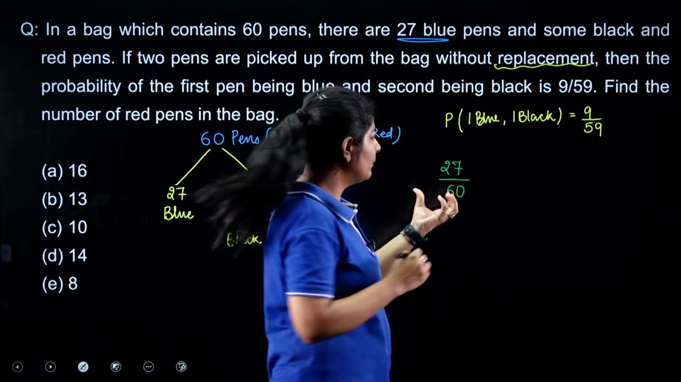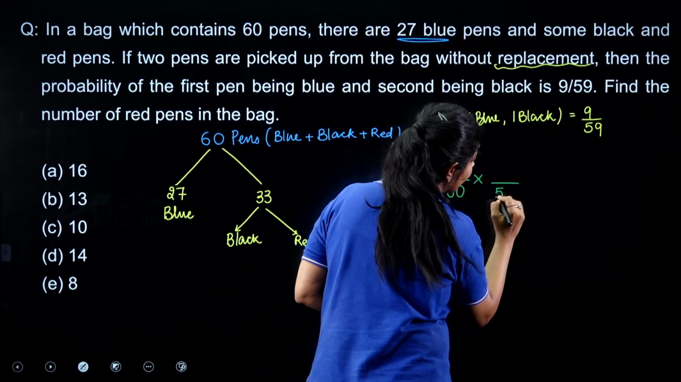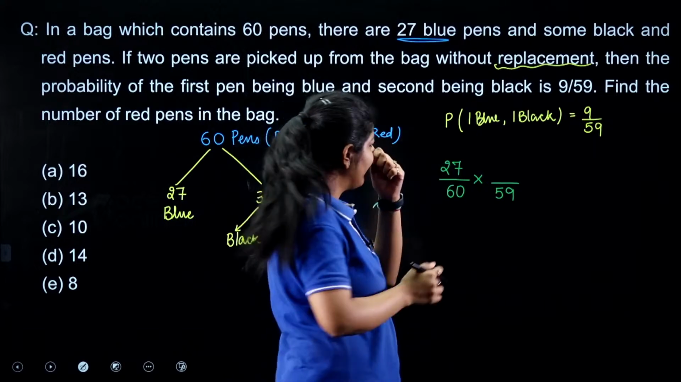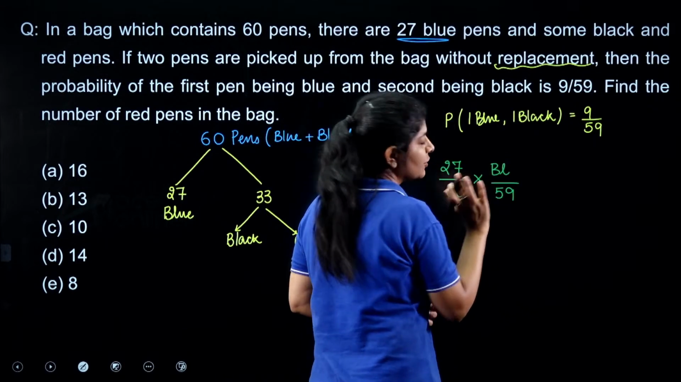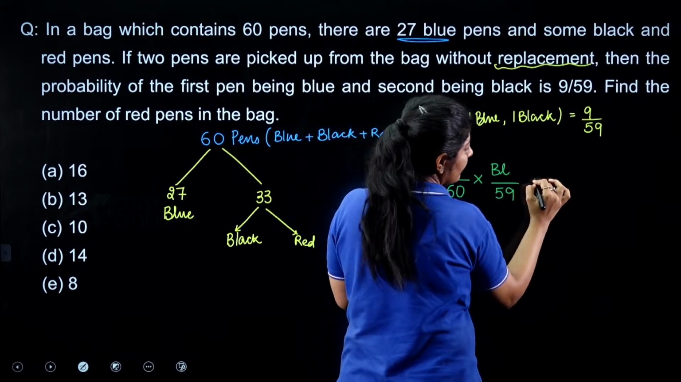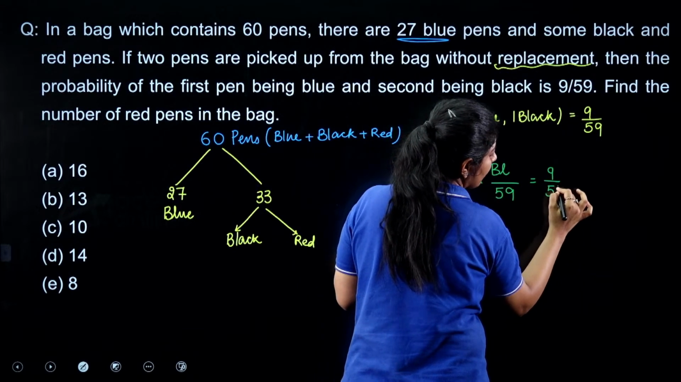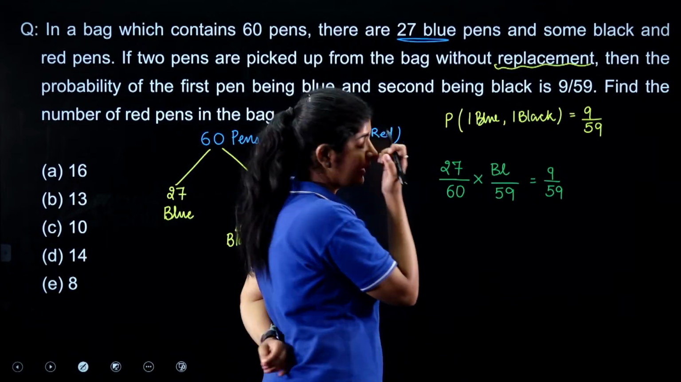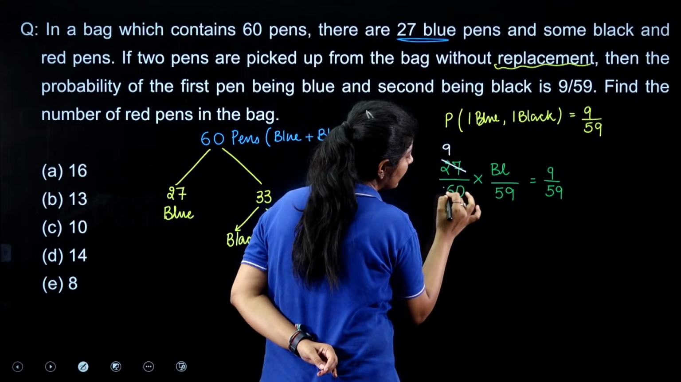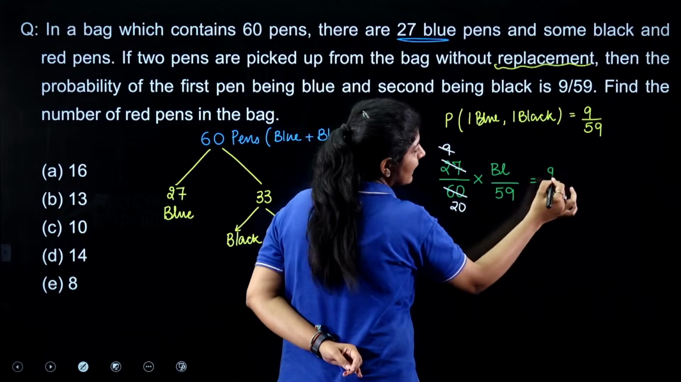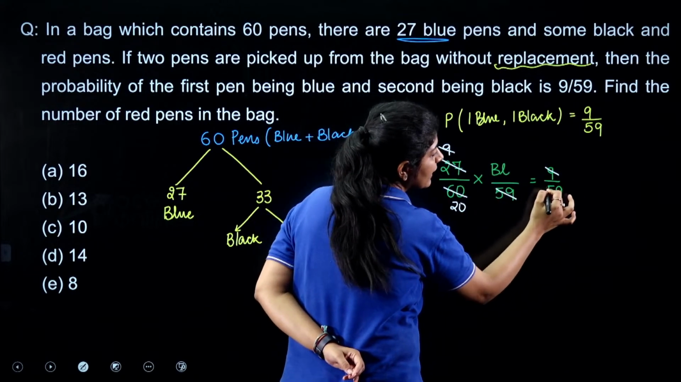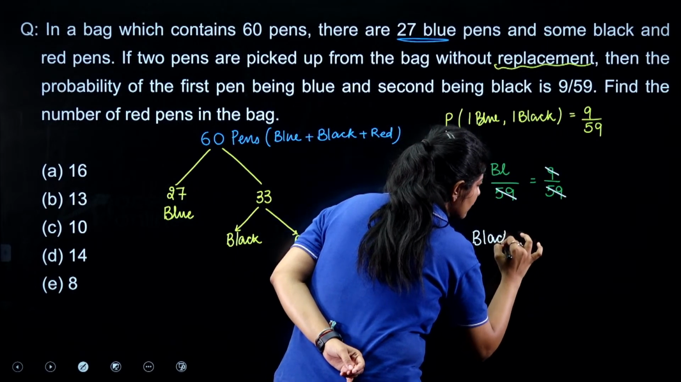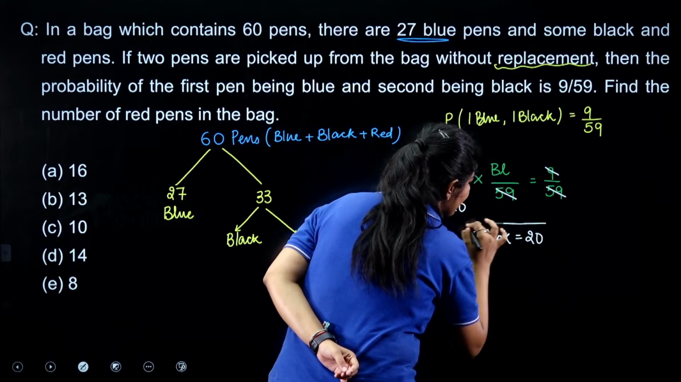Now I got my blue pen. In my bag I am left with only 59 pens. We don't know how many black pens we have, so I am writing it as BL, denoting my black pen. So the probability of this is equal to 9 by 59. Can we eliminate something? Yes, with the help of 3 we can write 9 over here and 20 over here. This 9 and this 9 cancel out, this 59 and this 59 cancel out. So the quantity of black pens is 20.